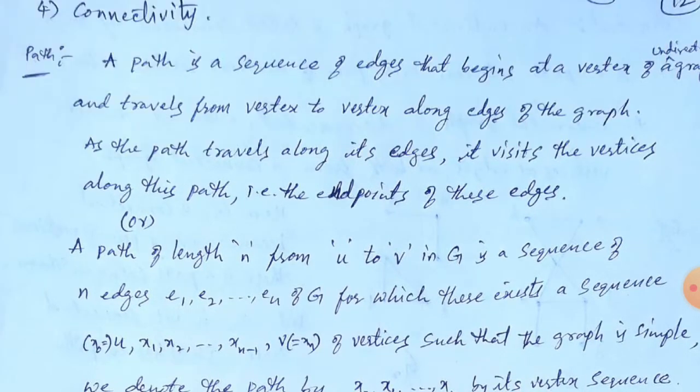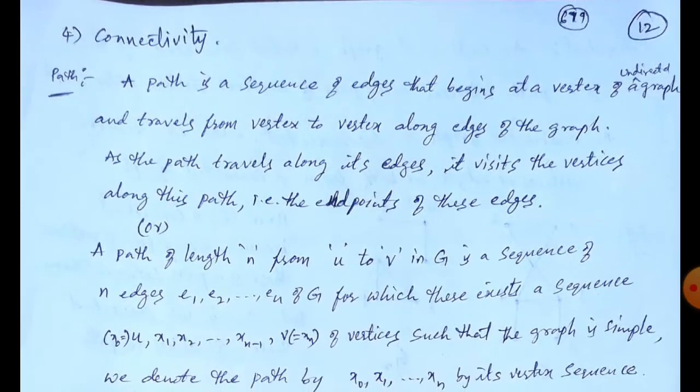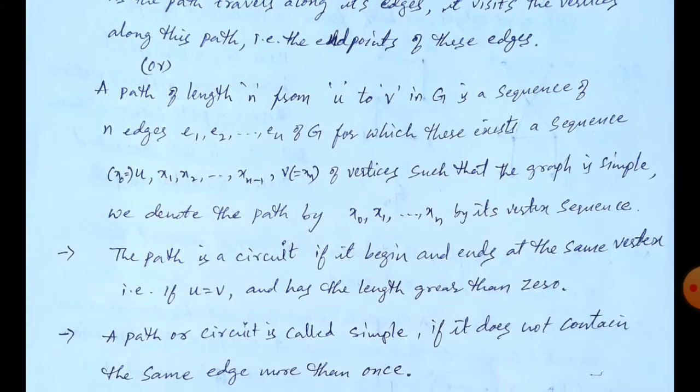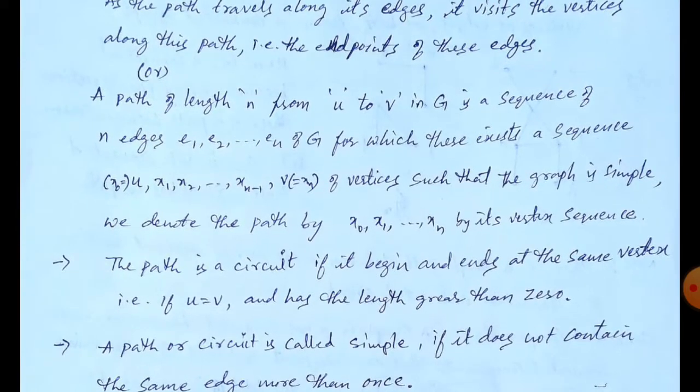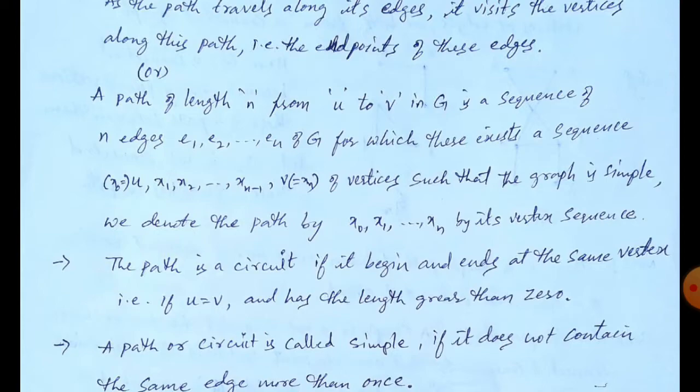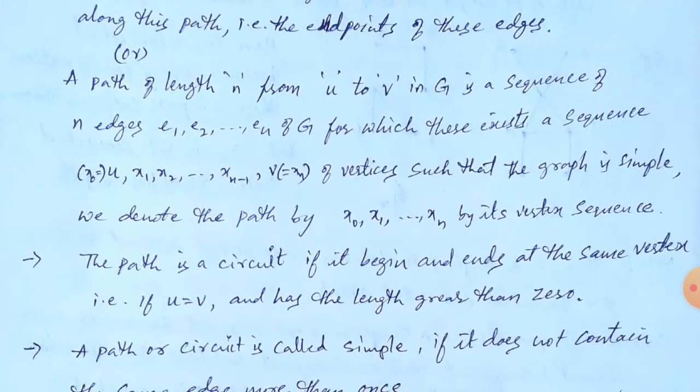So that is the end points of these edges, or you can say, a path of length n. So we will denote a path generally with length n, from u to v in G, where u and v are vertices in G, is a sequence of n edges e1, e2, so on up to en of G. That means e1, e2, so on up to en are edges in the graph G. So we have to travel along these edges only.